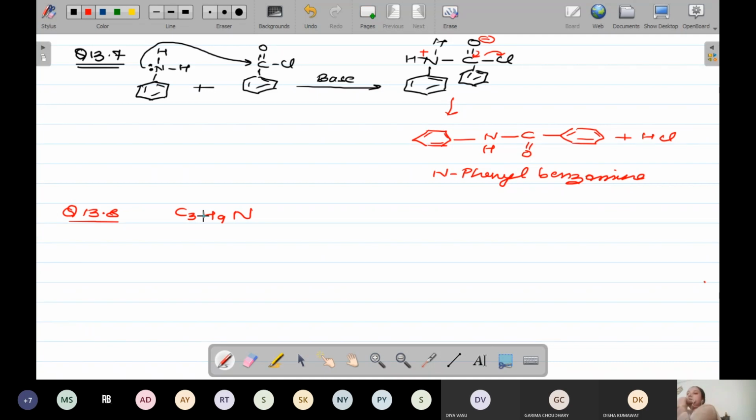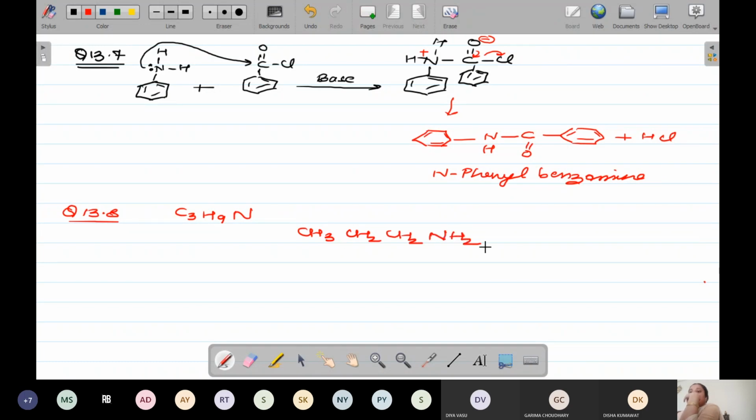So the very first thing is that C3H9N is given. It means that it is a propane. So first we make the simplest structure, CH3 CH2 CH2 NH2.